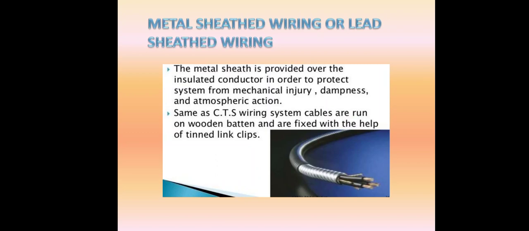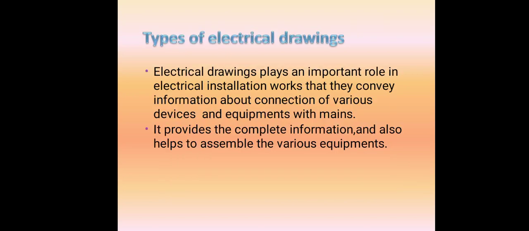Similarly, there is metal sheet wiring, the CTS and TRS we are using. Instead of using rubber, for additional safety the metal sheet is provided as insulation. You can see from the diagram that the metal sheet is provided over the insulated conductor in order to protect the system from mechanical injury and damage, increasing the safety. The metal sheet is provided to reduce damage to your conductor. This is generally called metal sheet wiring or lead sheet wiring.